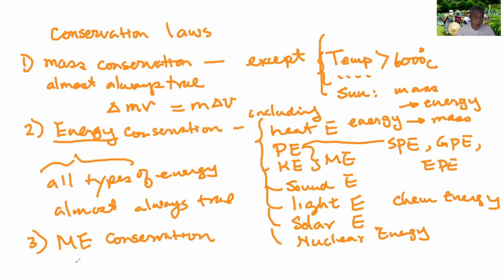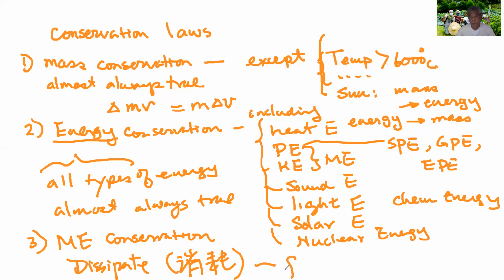This is true when you don't dissipate the mechanical energy. Dissipate means 消耗 in Chinese. This usually involves friction, drag, so dissipative forces. If you don't dissipate the mechanical energy, then it will be conserved. So it's not always true. If you have friction, then your mechanical energy may go away.